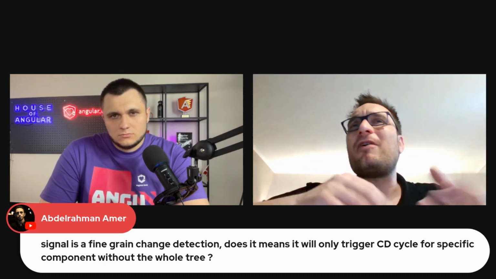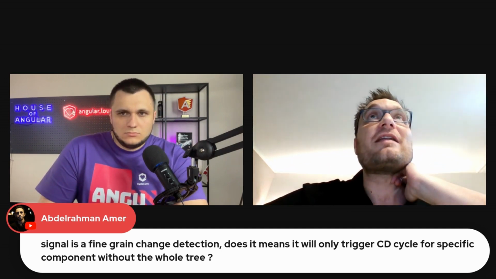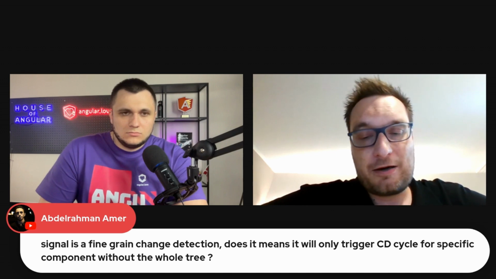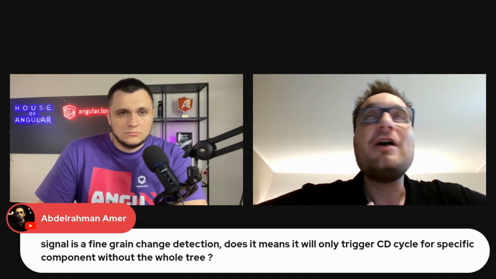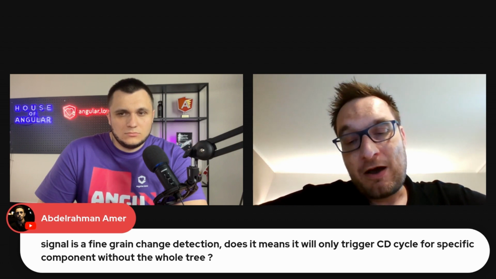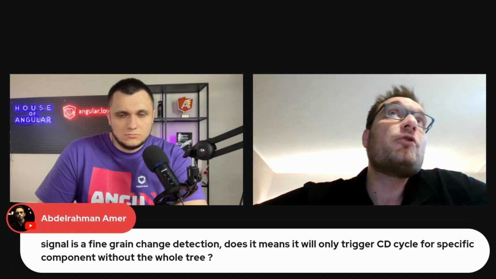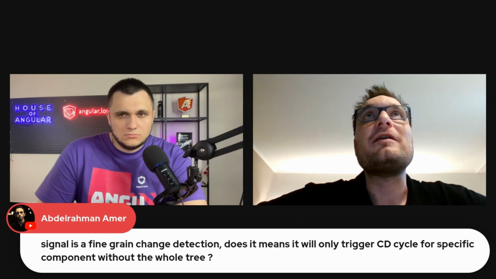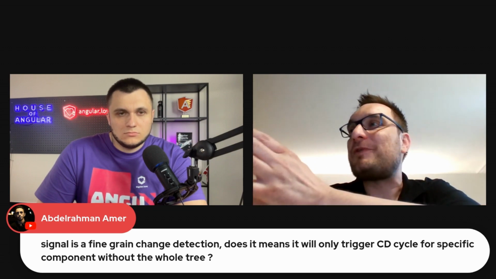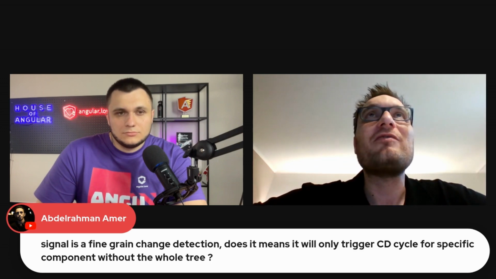So it's somewhere in between, but perhaps eventually we might get there, perhaps with signal components, so that we directly jump to the locations where we need to update something, or that we just need to update a portion of a component, which is also one of the visions of the Angular team: to find out that we just need to update this right side of the component, but not the left side of it.